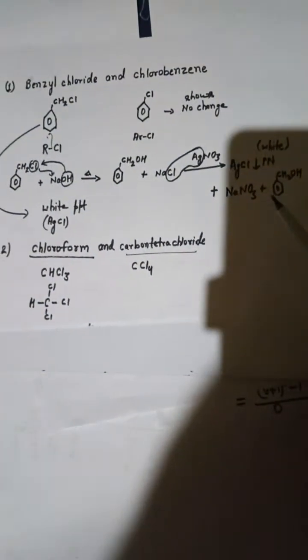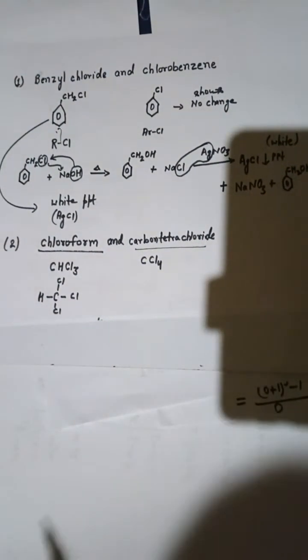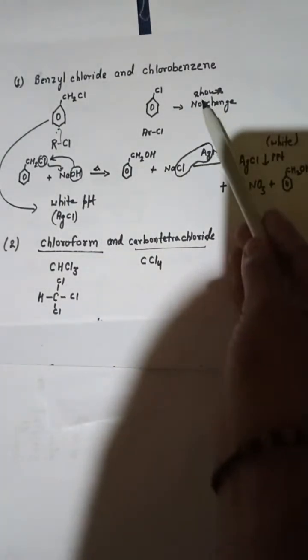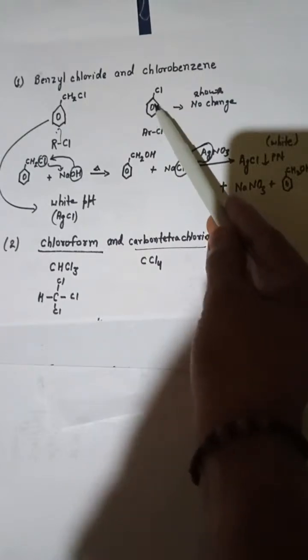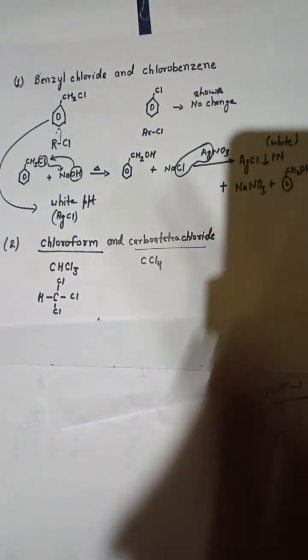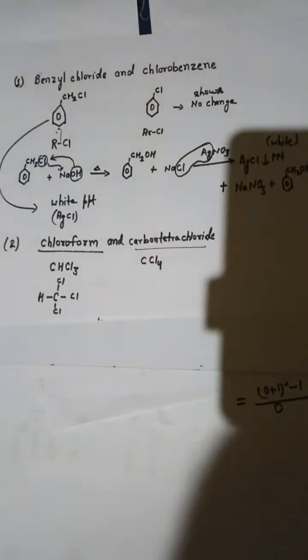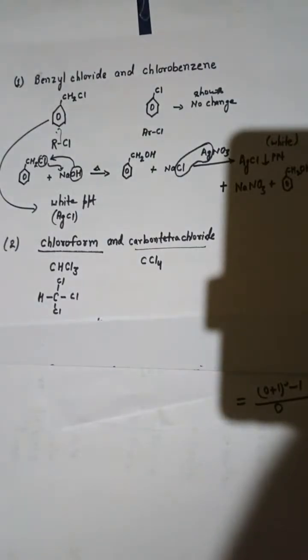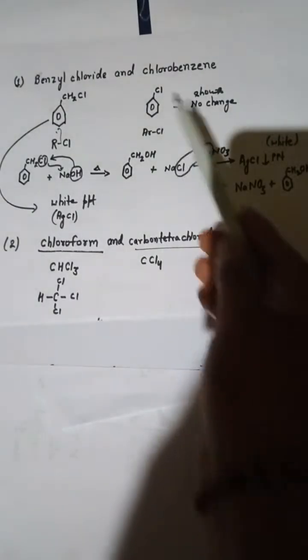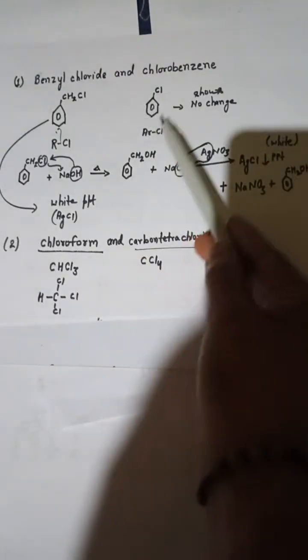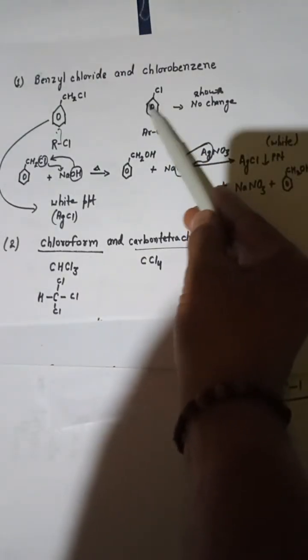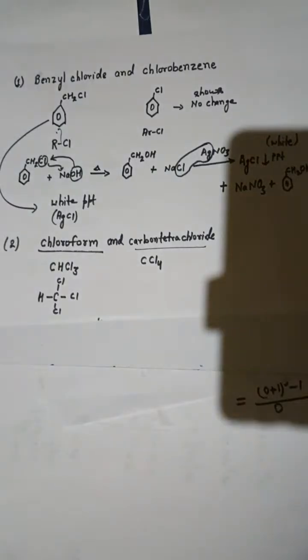And chlorobenzene is not able to show any kind of change. This chlorobenzene will not give you any kind of reaction, it will not react with sodium hydroxide. Why? Because of this pi bond, this carbon is connected with the pi bond, that's why.